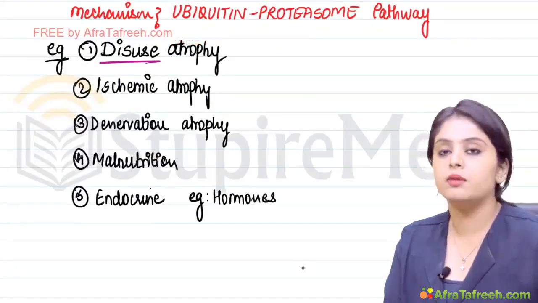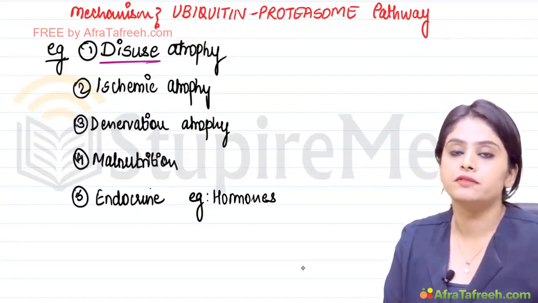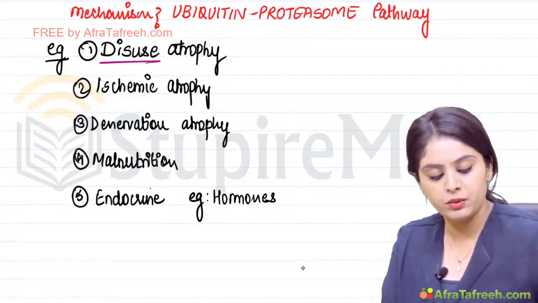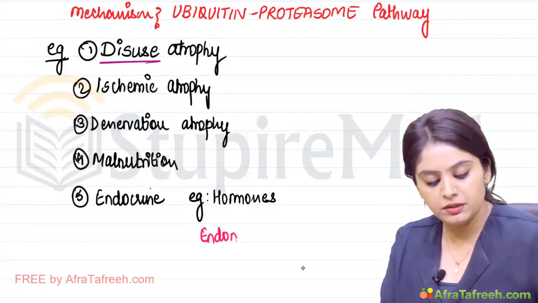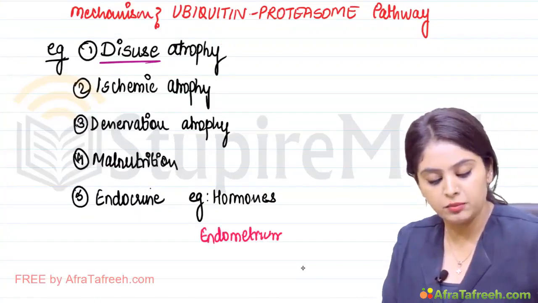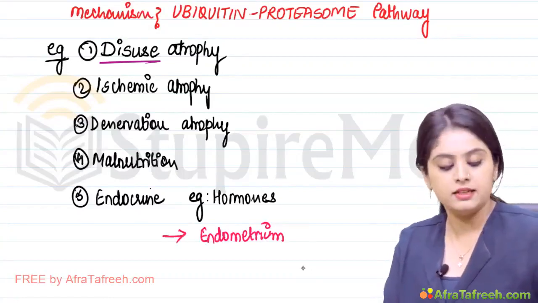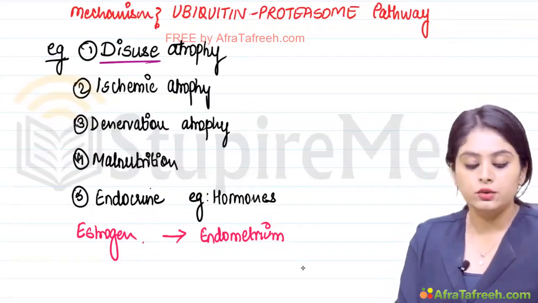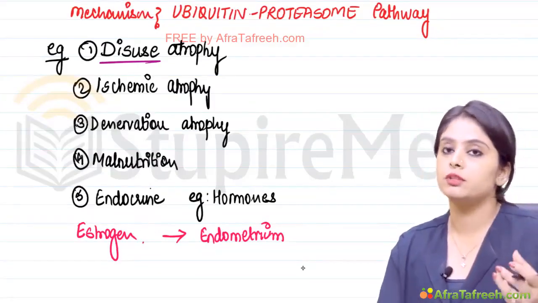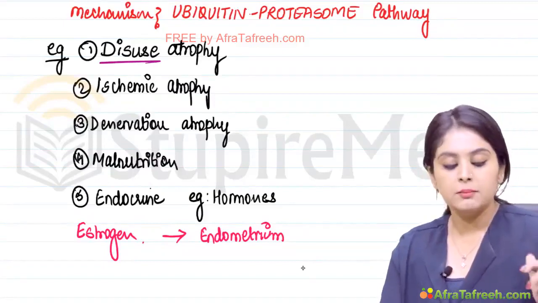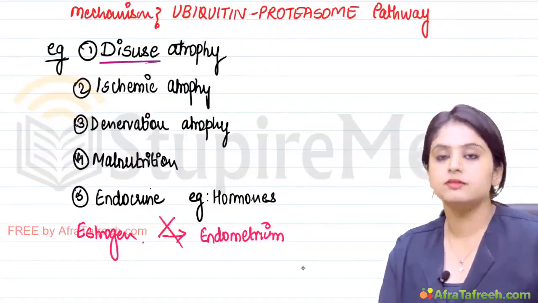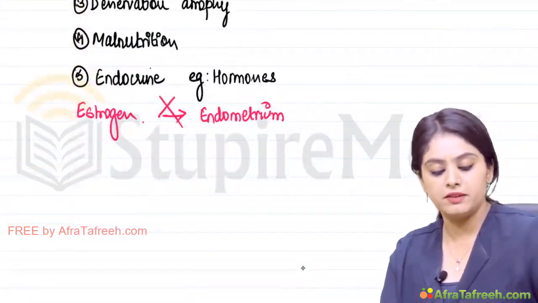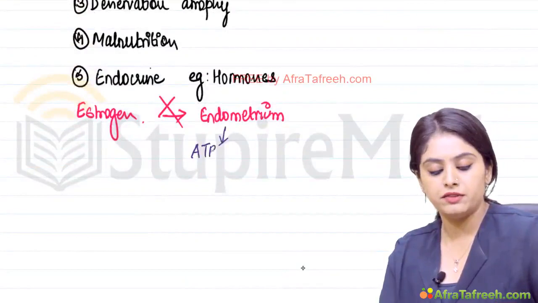Now if the hormonal supply to an organ is cut off, it is going to undergo atrophy. Best example, we just discussed: endometrium is functioning under the response of which hormone? Correct, estrogen. Estrogen is going to be responsible for the growth of the endometrium. But if there is estrogen withdrawal, what will happen to the endometrium? There will be endometrial atrophy.